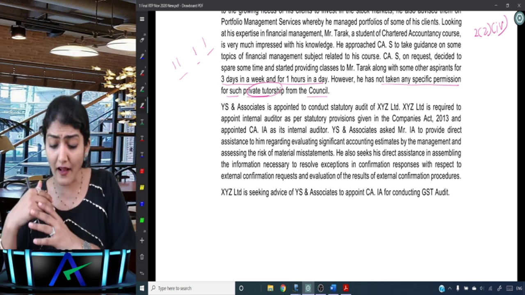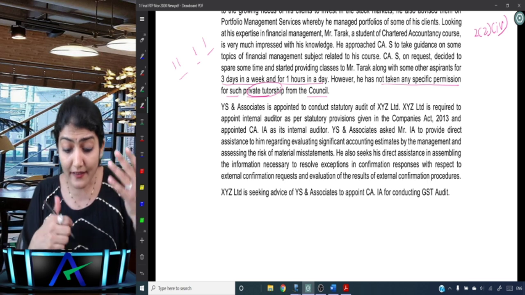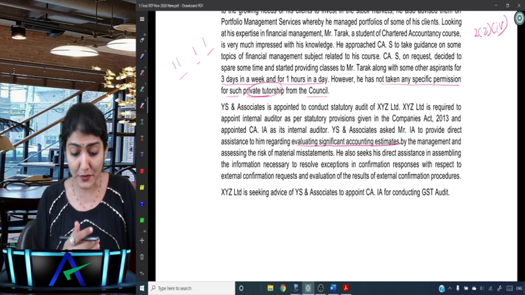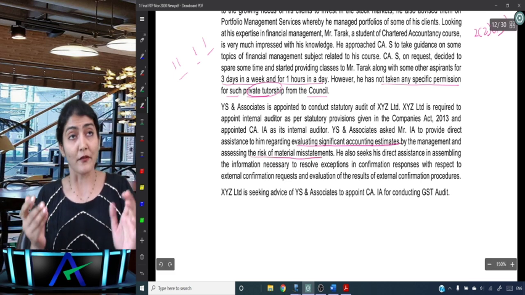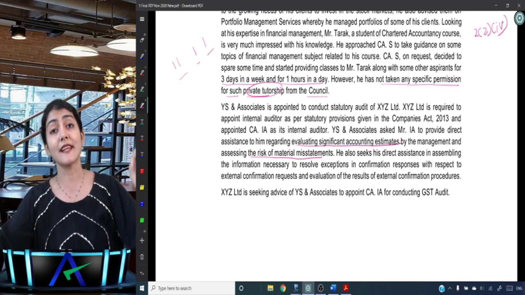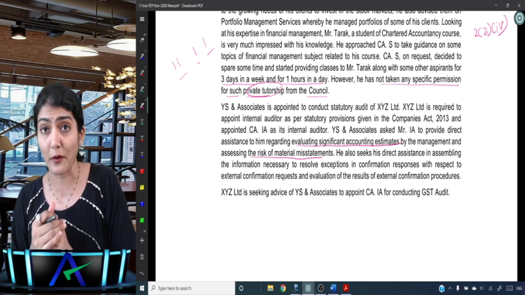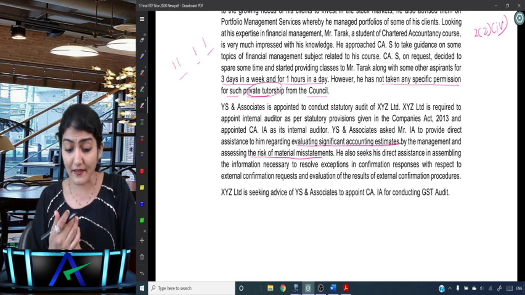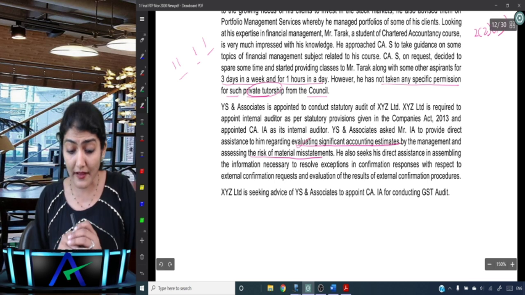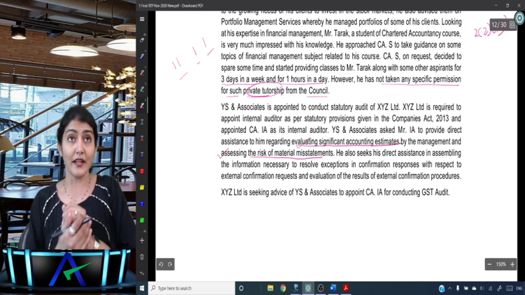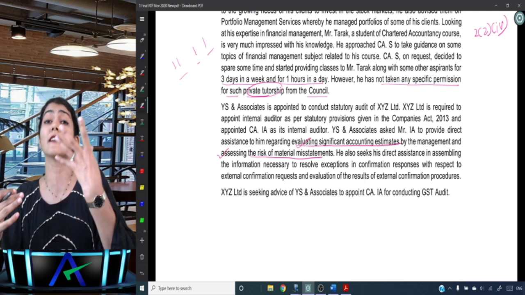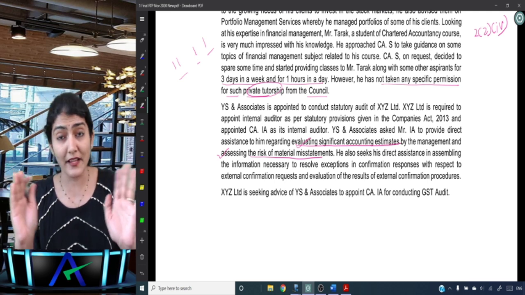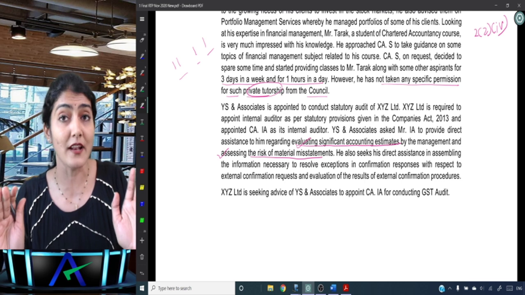YS and Associates asked Mr. IA to provide direct assistance to him regarding evaluating significant accounting estimates by the management and assessing the RMM. So now as per SA 610, can the statutory auditor take the direct assistance from the internal auditor? Yes. But here, for what matters is he taking the direct assistance? For evaluating accounting estimates and for assessing the RMM. And these are areas which involve more than limited judgment. They involve significant judgment. So for these matters, direct assistance is not allowed to be taken.